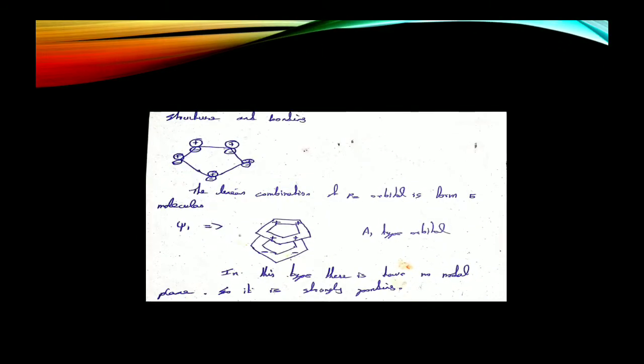Now we are talking about the structure and bonding of ferrocene. The linear combination of the cyclopentadienyl orbitals forms 5 molecular orbitals. In the first form, there is no nodal plane, so this form is strongly bonding.